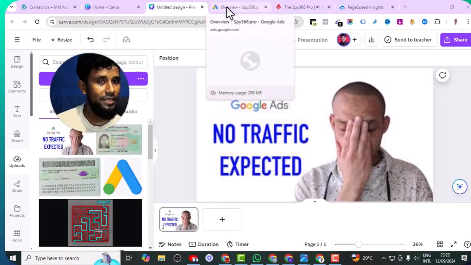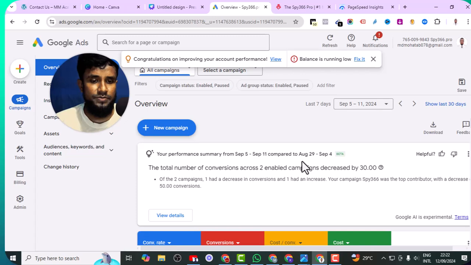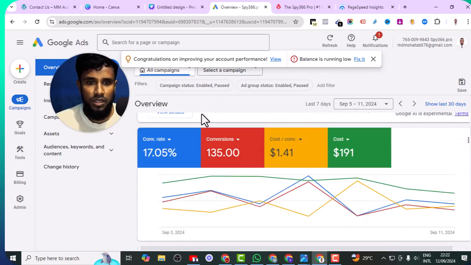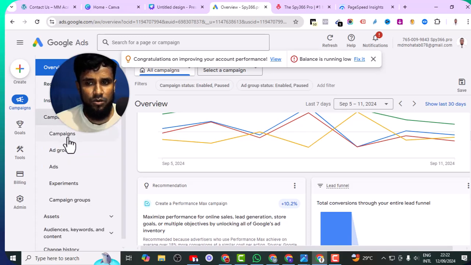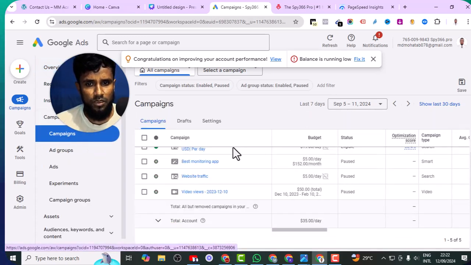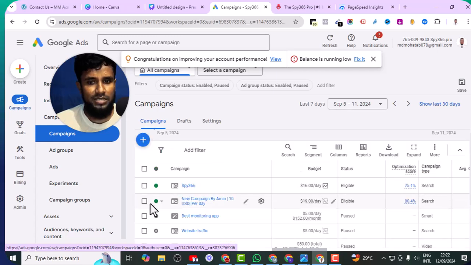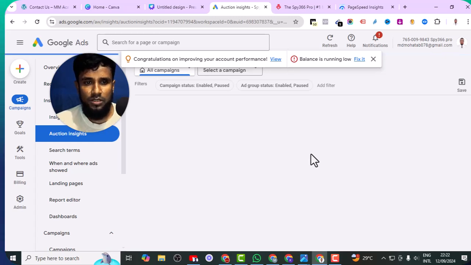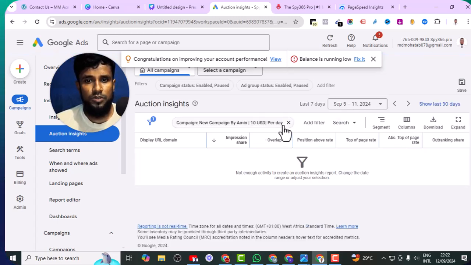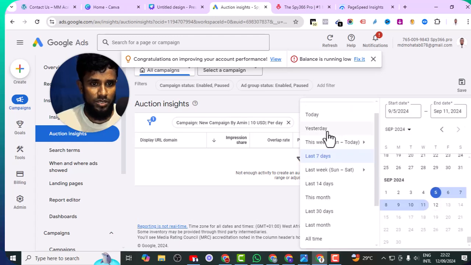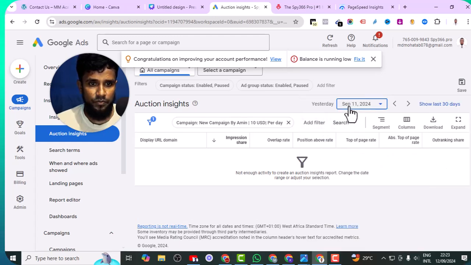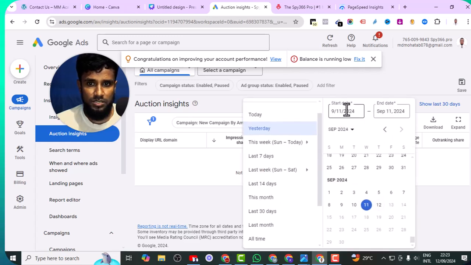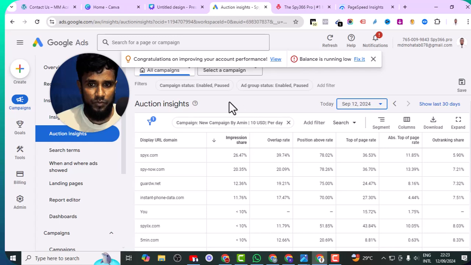So let's go to my client account. Here you can see there are some campaigns. Just click on the campaign. Okay, I will click this campaign, new campaign by Amin, and click the auction insights. If you click the auction insights, you will find some data. I will click the start date. No data is found yet. Okay, so here you can see some auction data.